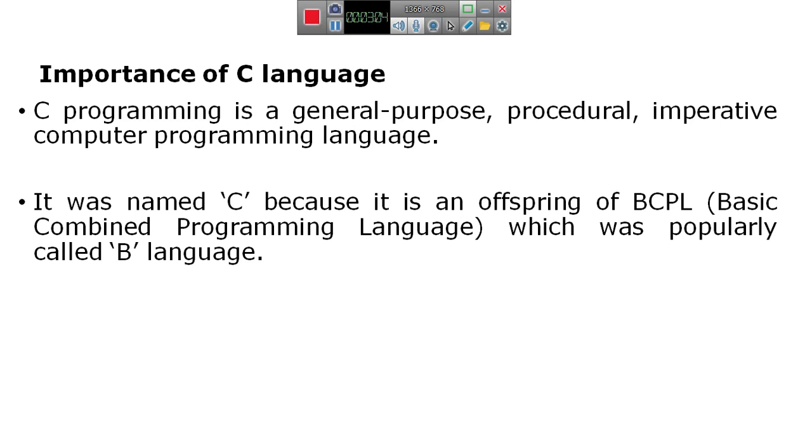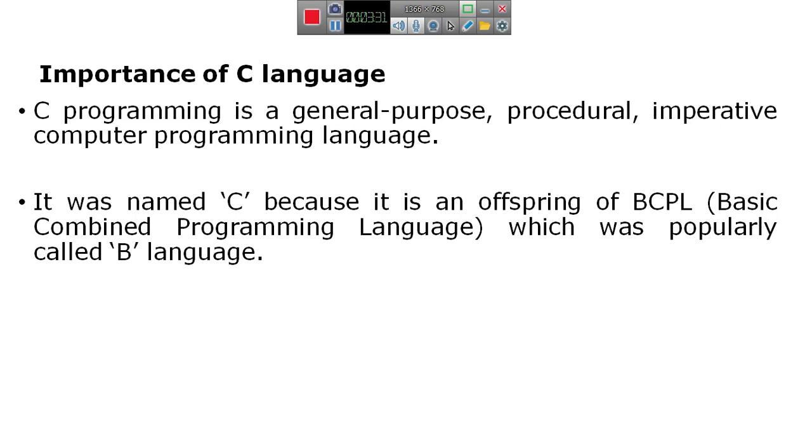The source code is converted into machine code for execution by the language translator called compiler.